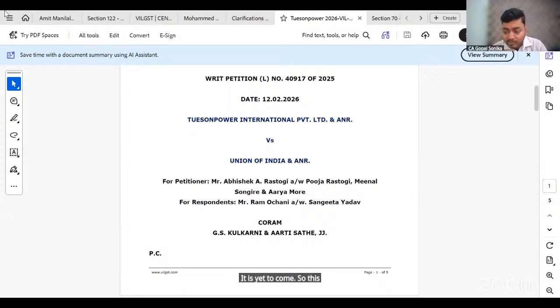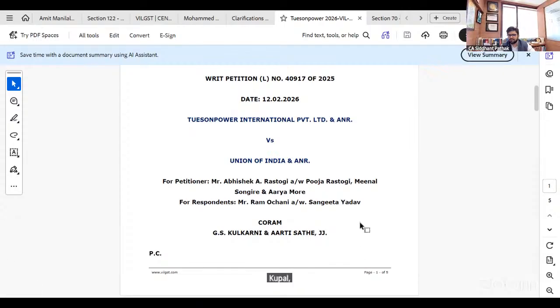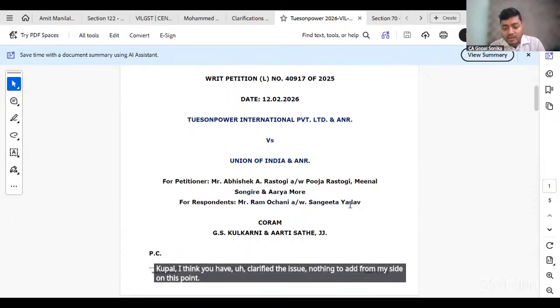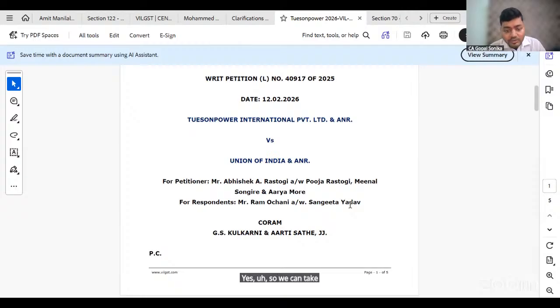So this was from the updates part. Siddhant, if there is any specific thing that you have in mind on this particular aspect. Gopal, I think you have clarified the issue. Nothing to add from my side on this point. Yes. So we can take one or two queries also. I think there was one query. Siddhant, you wanted to discuss any particular query that you received?